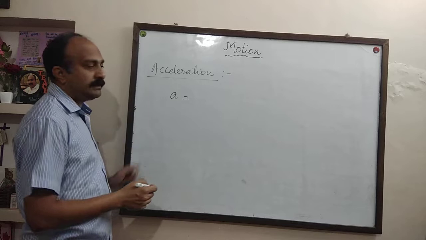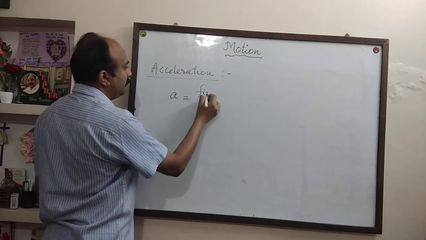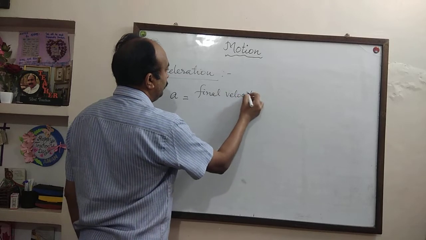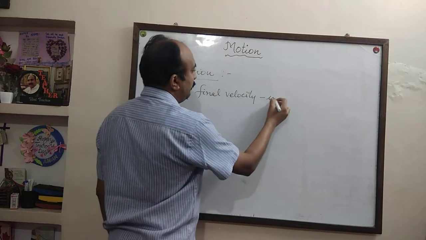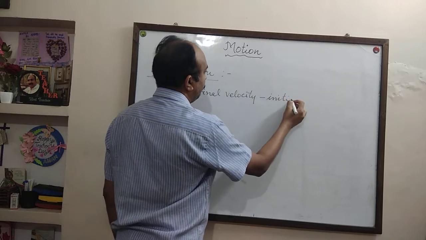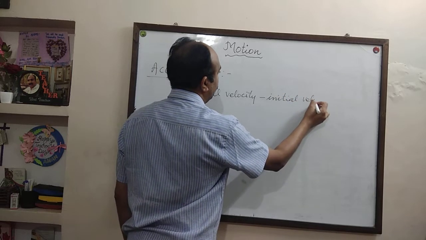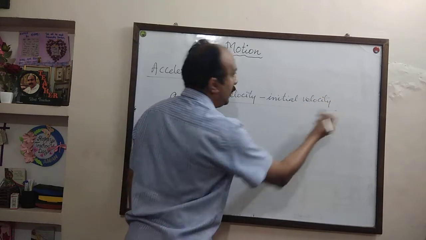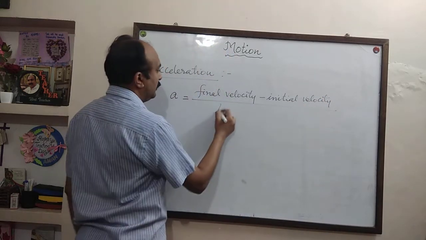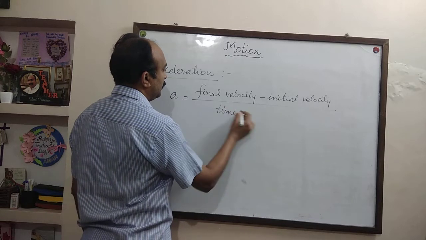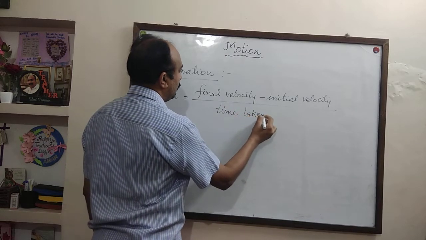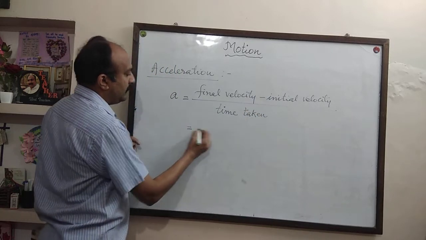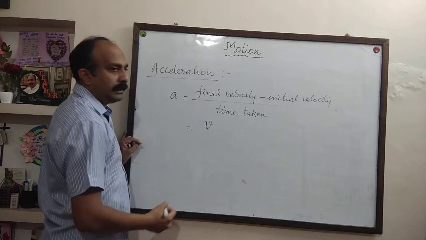So acceleration is equal to final velocity minus initial velocity upon time taken. Final velocity of a body is represented by small letter v.